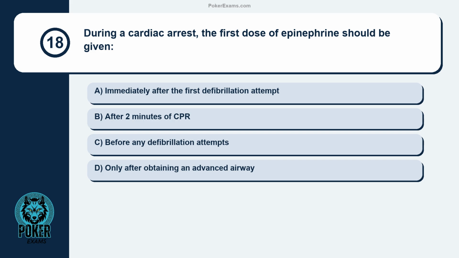Question 18. During a cardiac arrest, the first dose of epinephrine should be given immediately after the first defibrillation attempt, after 2 minutes of CPR, before any defibrillation attempts, only after obtaining an advanced airway.